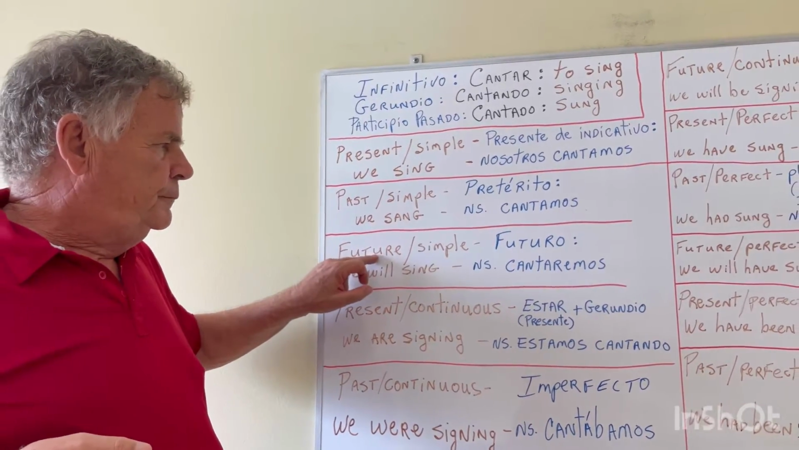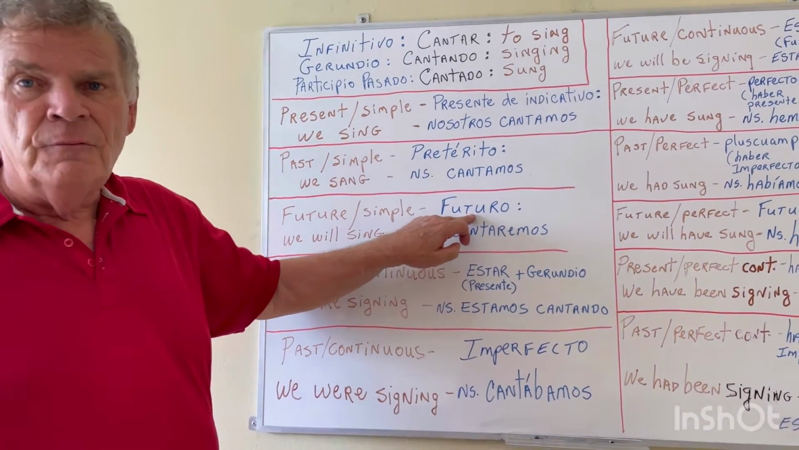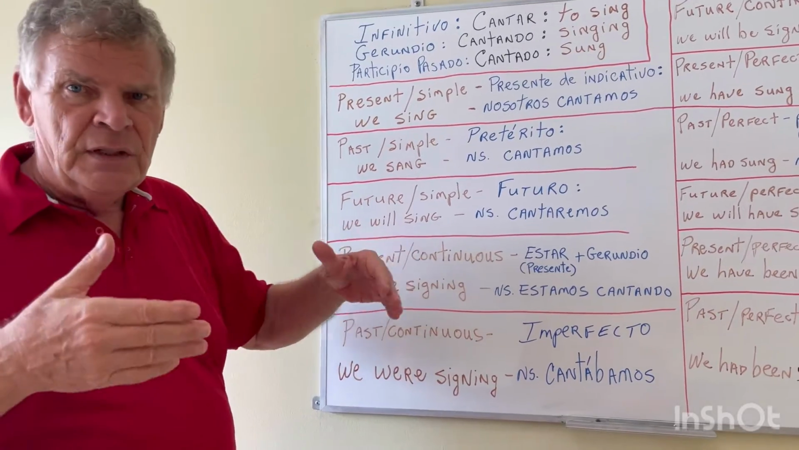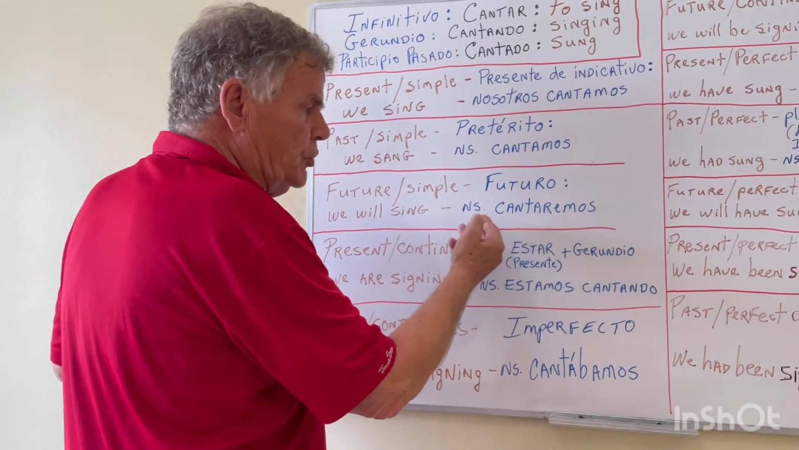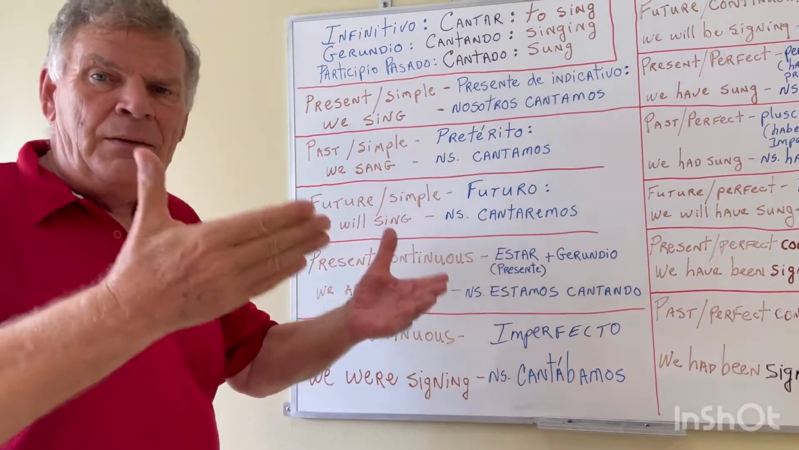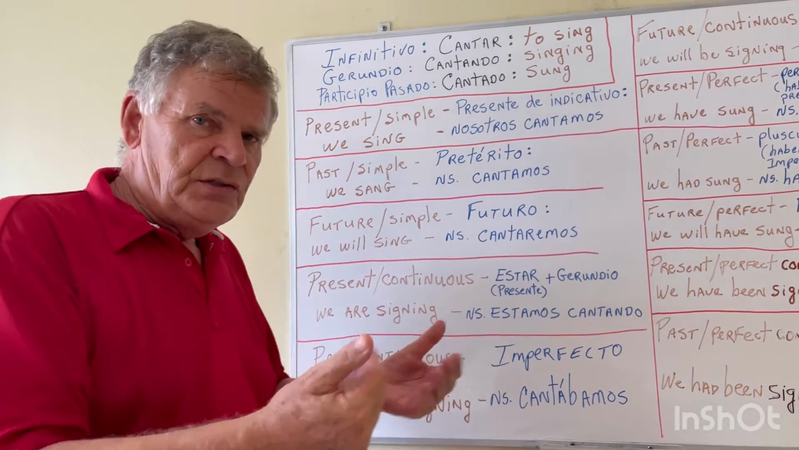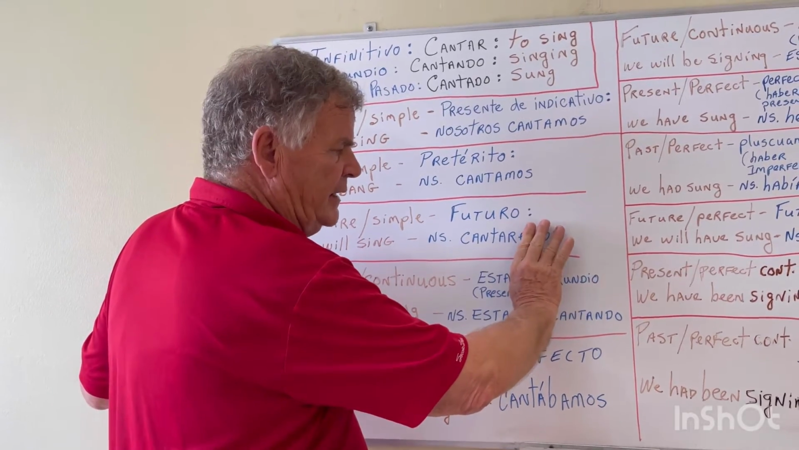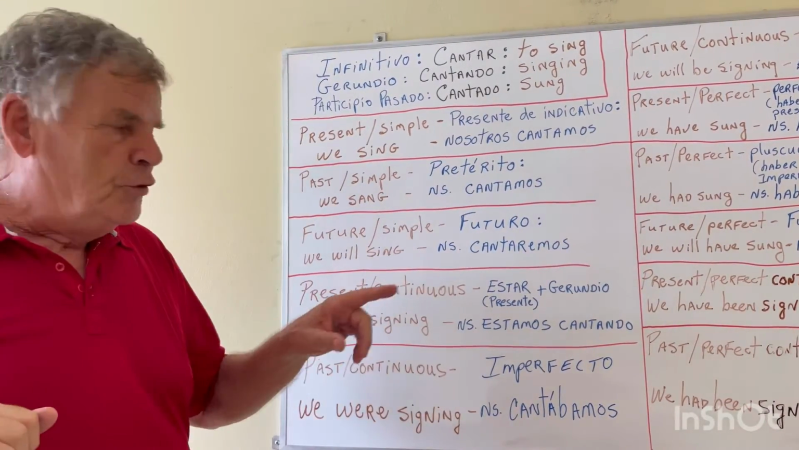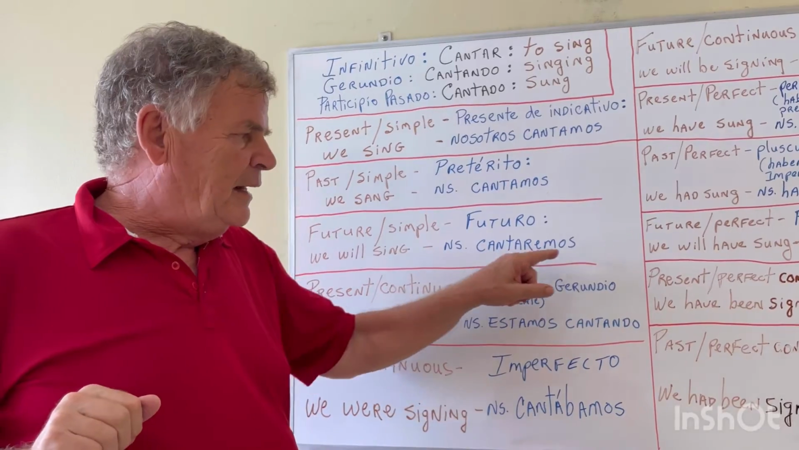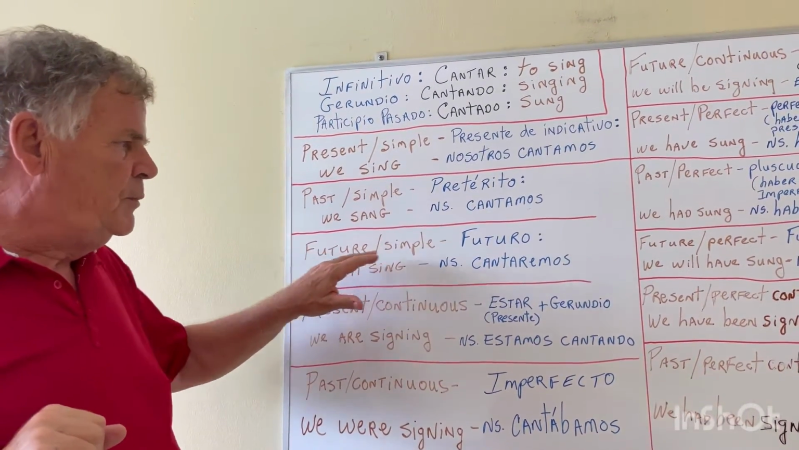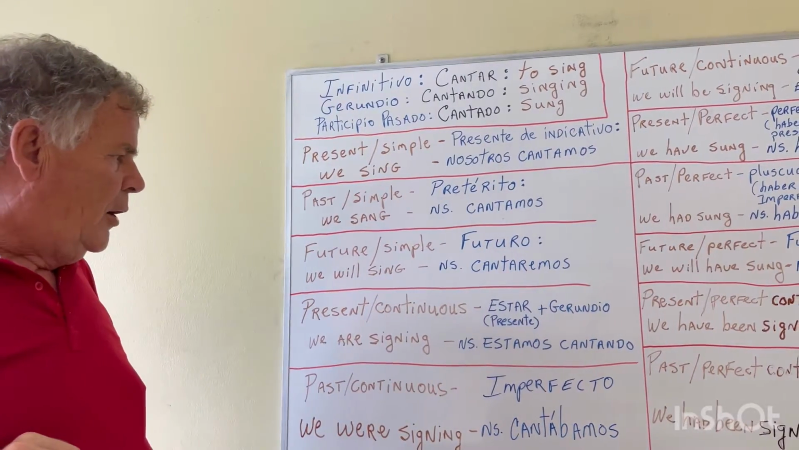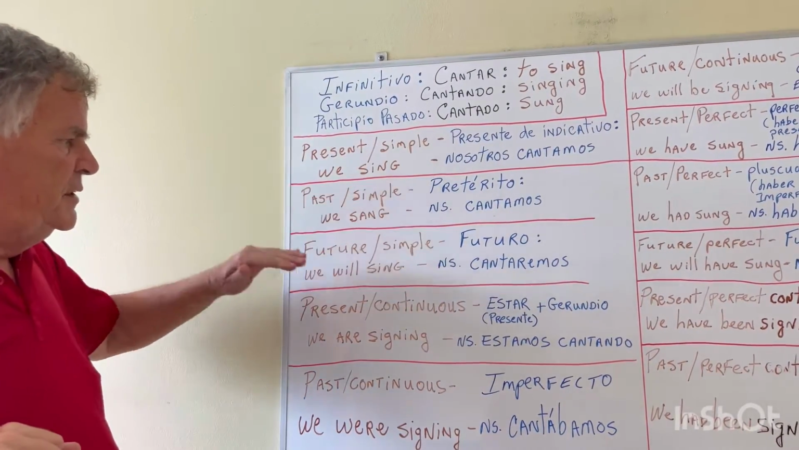Simple future. In Spanish, we call it futuro, future. In English, it's we will sing. In Spanish, it's nosotros cantaremos, okay? Cantaremos. The first person singular would be cantaré. First person plural, cantaremos, okay? So future simple is the futuro, cantaremos.